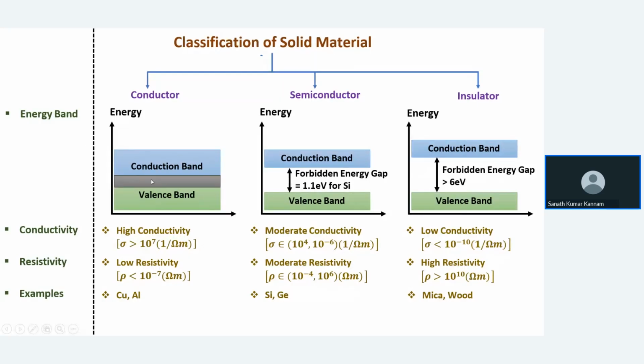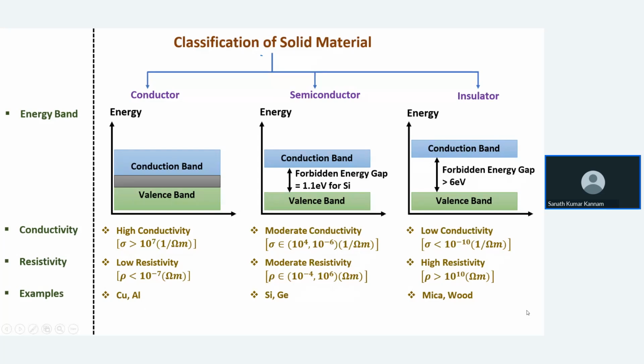The energy gap is very small, negligible, nearly equal to zero. That means you can say there is no energy gap. Conductivity is a high value, around 10 power 7 per ohm meter, and resistivity is a low value, 10 power minus 7 ohm meter. We can say that conductivity and resistivity are reciprocal to each other, so sigma equals 1 by rho. For example, copper and aluminum are good conductors.